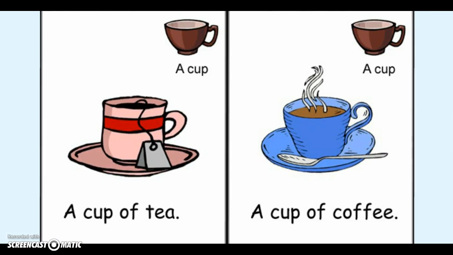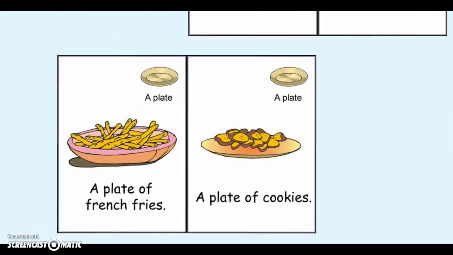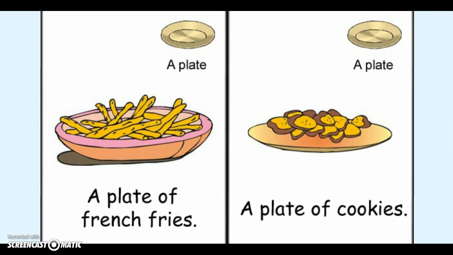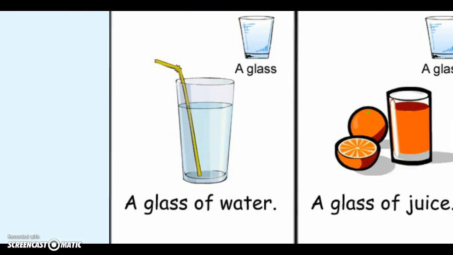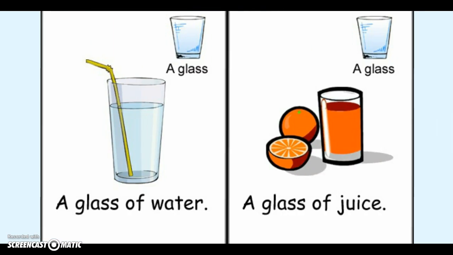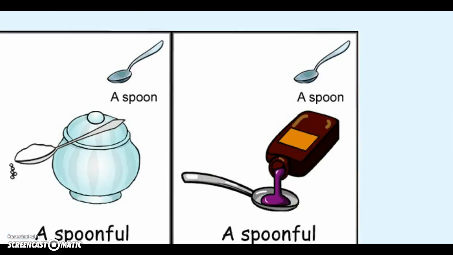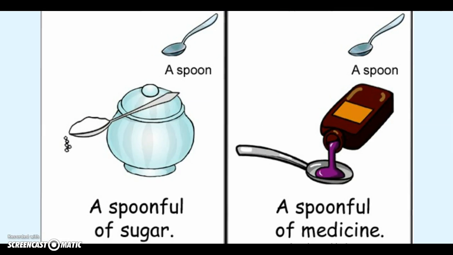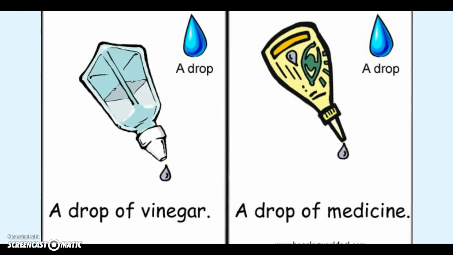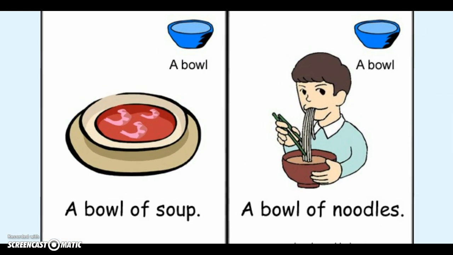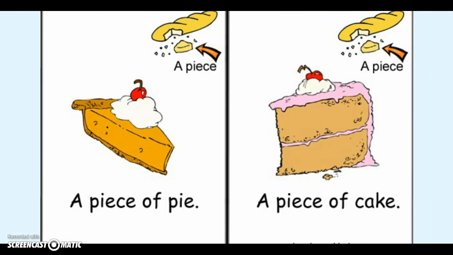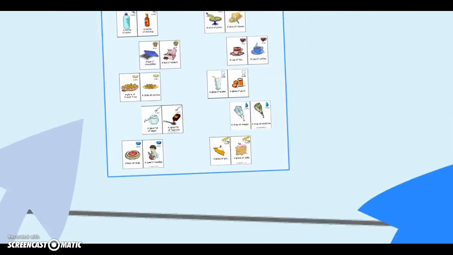Kalau kita sebut tea and coffee, we can say a cup of coffee and a cup of tea. Kalau French fries and cookies, kalau yang di piring kita bisa bilang a plate of French fries, a plate of cookies. Jadi bisa dihitung. A glass of water, a glass of juice. Padahal dua-duanya nggak bisa dihitung sebenarnya. Tapi kita bisa hitung dengan menggunakan measurements. A spoonful of sugar, a spoonful of medicine, a drop of vinegar, a drop of medicine, a bowl of soup, a bowl of noodles, a piece of pie, a piece of cake, and many things like that.